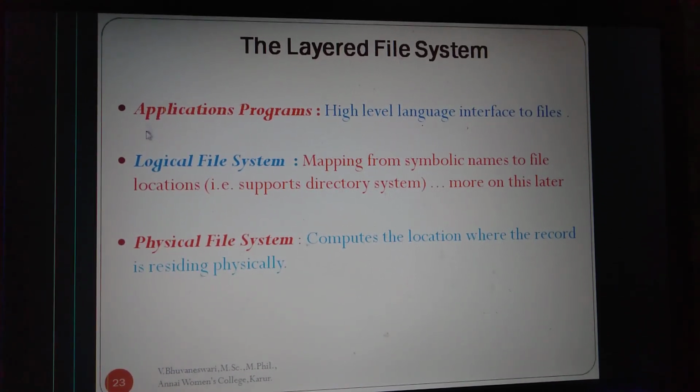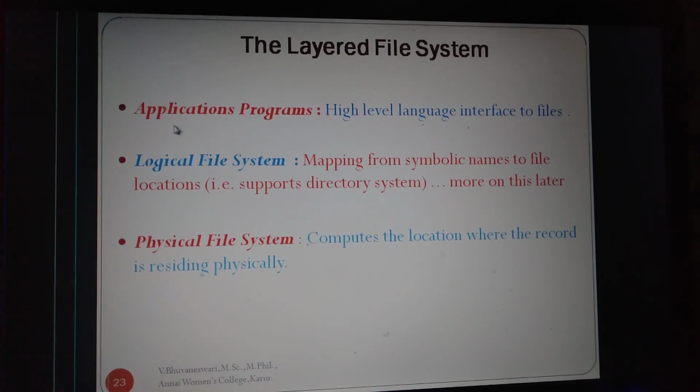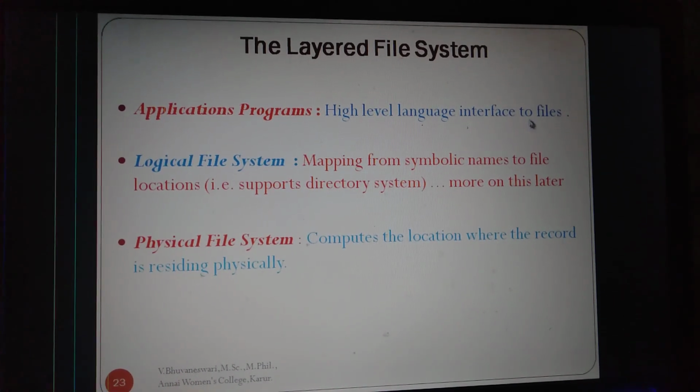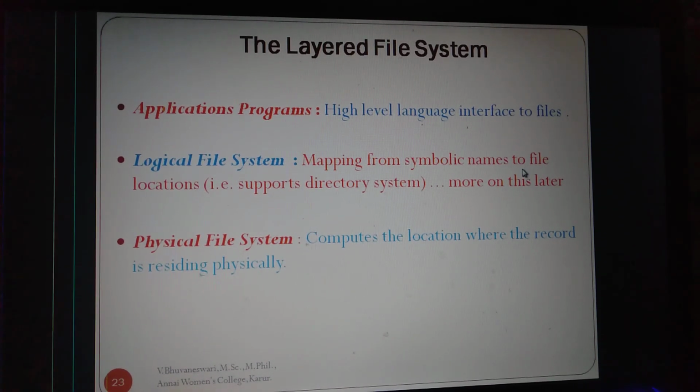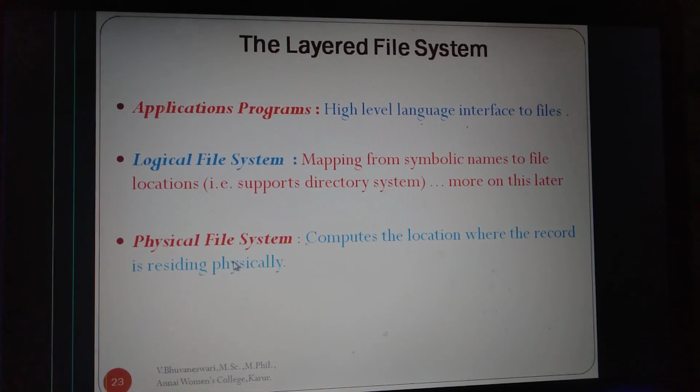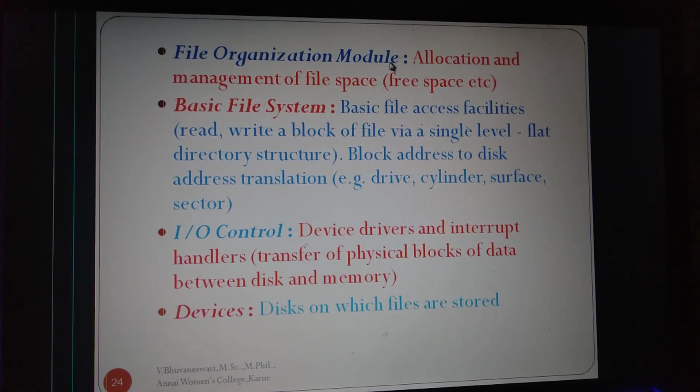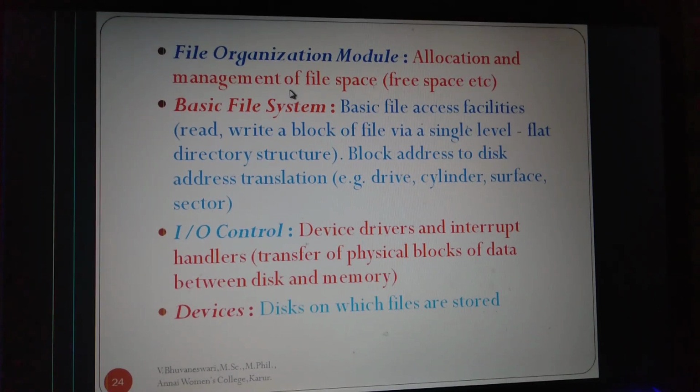Already in previous slides we discussed the layered file system, that is application programs, high level language interface, and the logical file system, that is mapping symbolic names to file locations. Physical file system computes the location where the record is physically residing. File organization module handles allocation and management of file space.